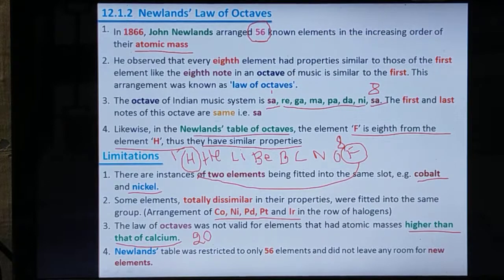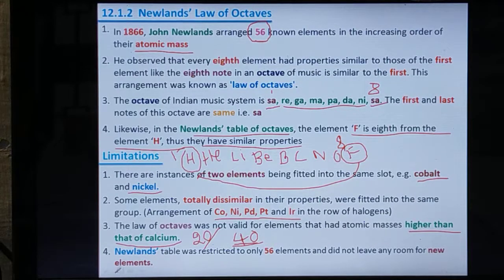The atomic mass of calcium is 40. Atomic number 20, atomic mass 40. So he was unable to arrange the elements having an atomic mass greater than 40. Above the atomic mass 40, those elements cannot be covered by Newland's law of octaves.